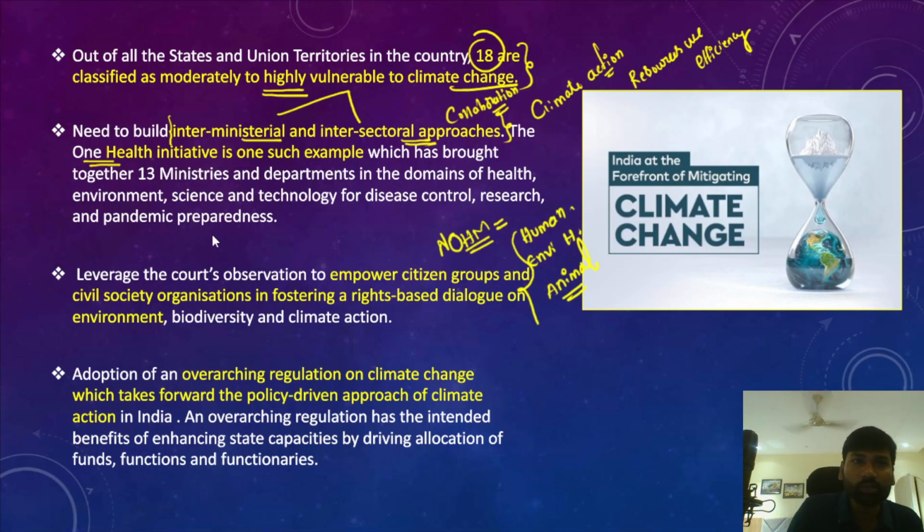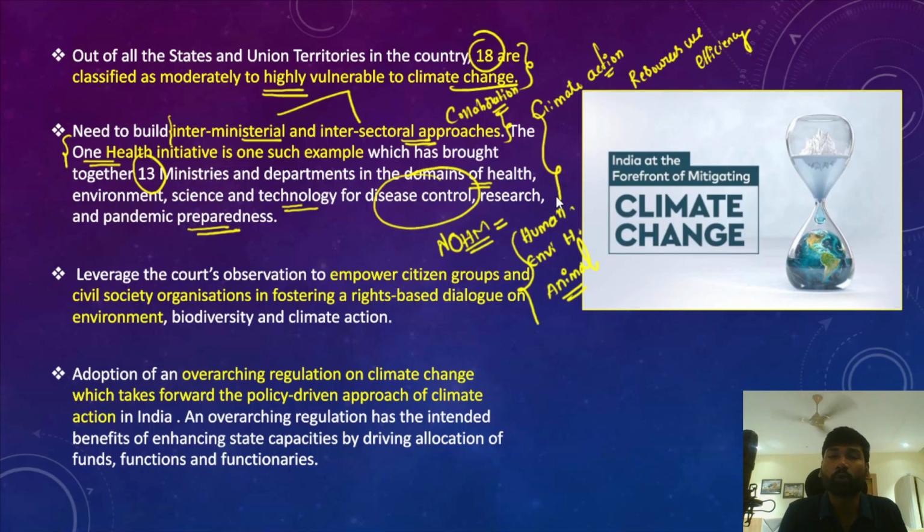Okay, so this One Health initiative or National One Health approach by the Government of India brings together 13 ministries and departments in the domains of health, environment, science and technology for disease control, research and pandemic preparedness. Okay, so that is the example of collaborations between different ministries and different sectors.